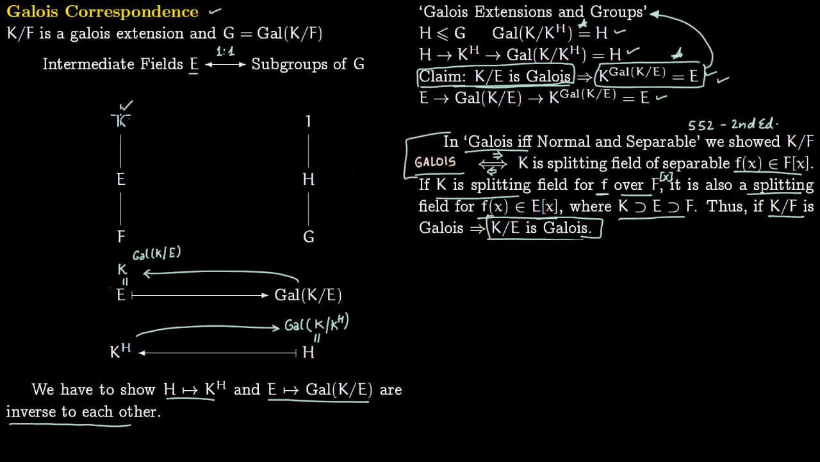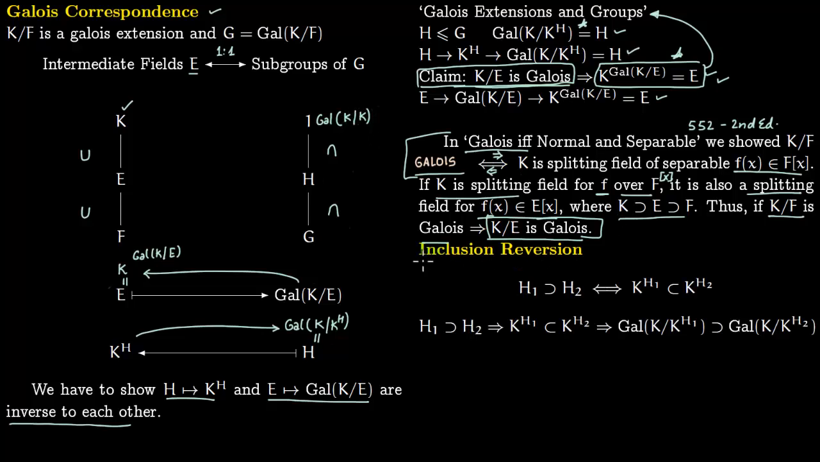Notice that this K contains E and E contains F, and here we have the opposite direction. This 1 is contained in H is contained in G. Obviously we have talked about this before. 1 corresponds to Galois K over K, because the identity map is precisely the group of automorphisms of K which fix the entire K itself.